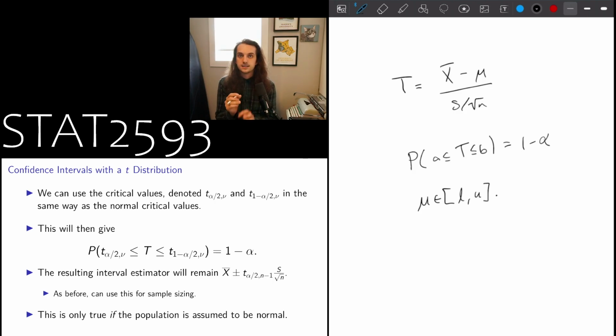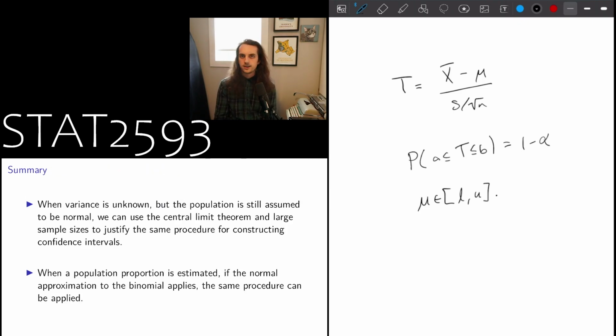Now, this t-distribution only works when we're making an assumption about the underlying population. In particular, it only works if we're assuming that the underlying population is normal. So remember, we talked about probability plots where we would want to test to see if things were normally distributed. This is where this starts to matter. If we don't assume that the underlying population is normal, we're not going to get the t-distribution here. And because of that, we're not going to be able to run the test in exactly the same way. There are workarounds with sufficient sample sizes and these types of things, but generally the derivation of this test relies on the t-distribution coming out of the normal distribution.